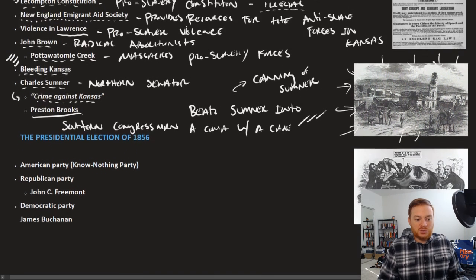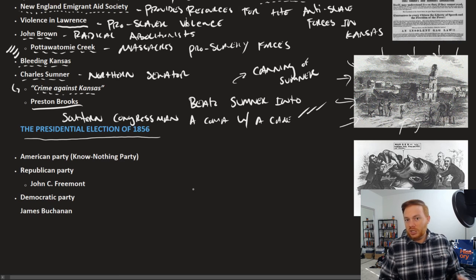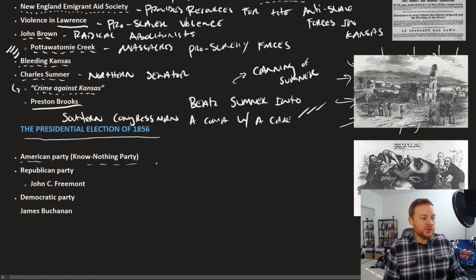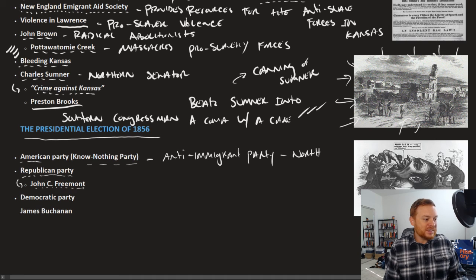And so this is all going against the backdrop of the presidential election of 1856, in which you have, again, the political shakeup. The new political system, the second party system, is gone. The American Party, or the Know Nothing Party, gets a small amount of votes. This is the anti-immigrant party. It's mostly in the North, right, because the Whig Party is gone. So some people end up joining the Know Nothing Party or the American Party. The Republican Party, which is brand new, nominates John C. Fremont, he's from California, as their nomination.